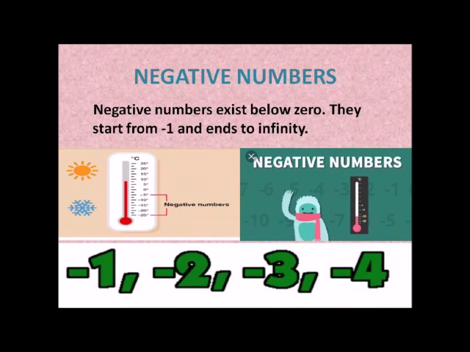Next is negative numbers. Now, what exists below 0? Actually, negative numbers exist below 0. They start from -1 and go on till infinity. So how can we prove that negative numbers exist? Let us again take an example. Think of a very hot summer day. You may see in the news that the temperature is 500 degrees Celsius on that particular day.